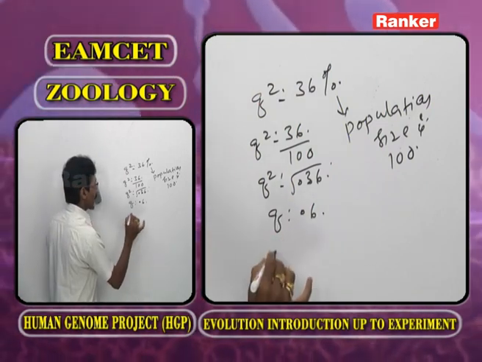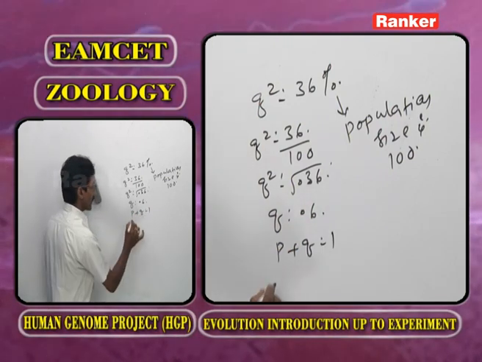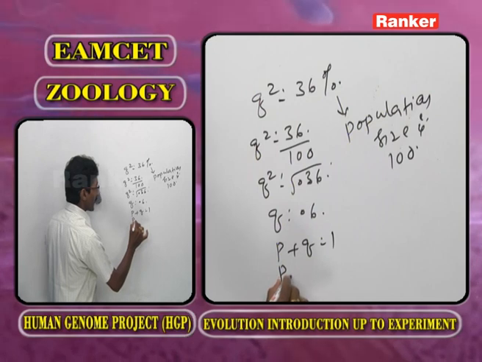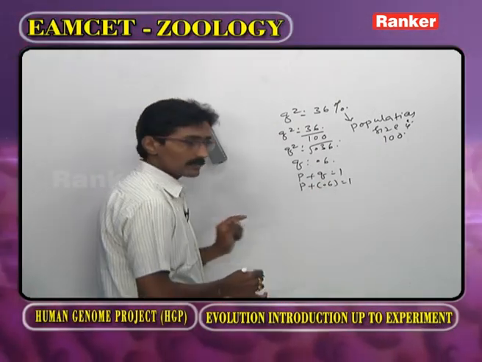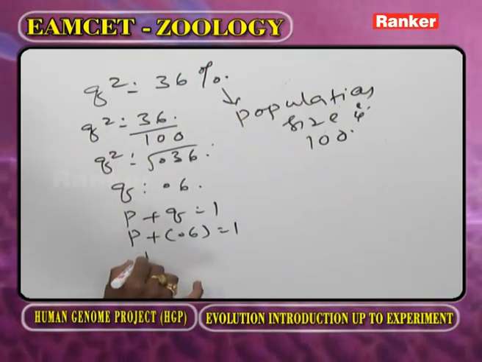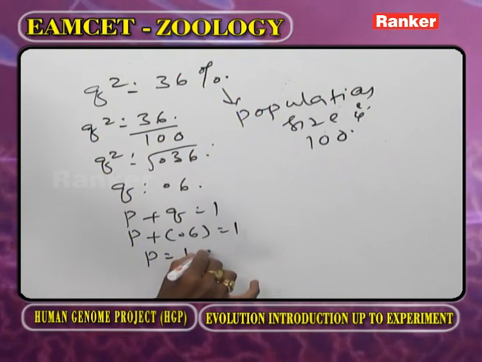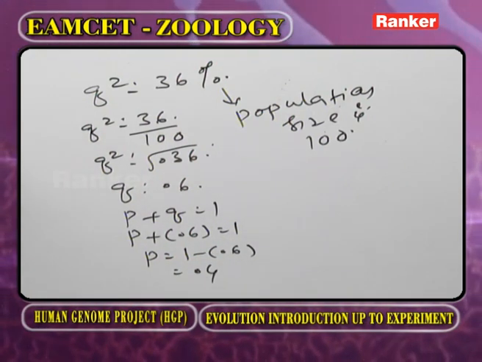This we apply in this formula. p + q is equal to 1. We don't know p. p + 0.6 is equal to 1. Now it is moved to this side, becomes the minus. p is equal to 1 minus 0.6. We are getting 0.4. Okay.